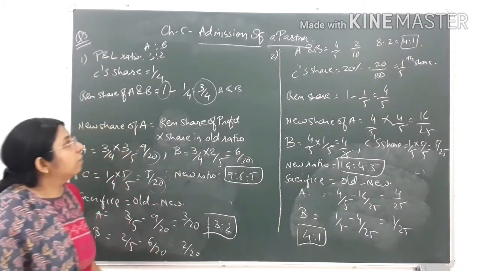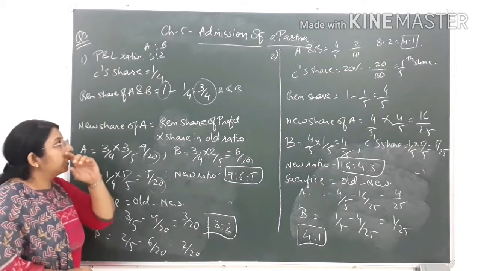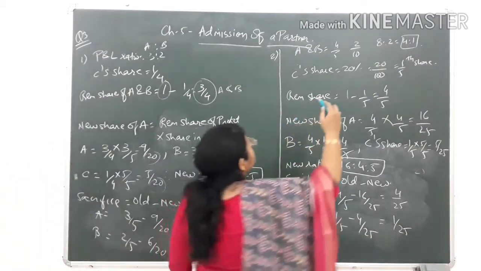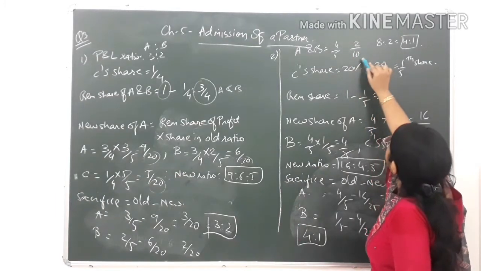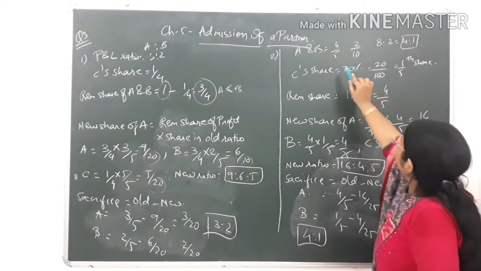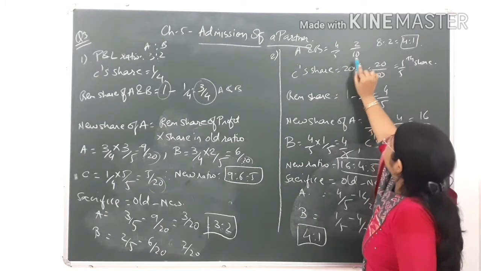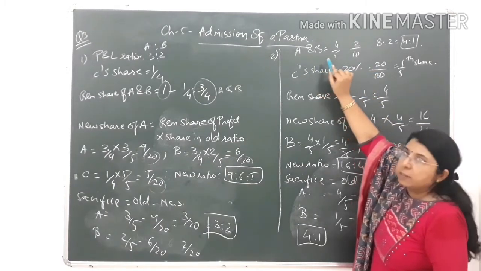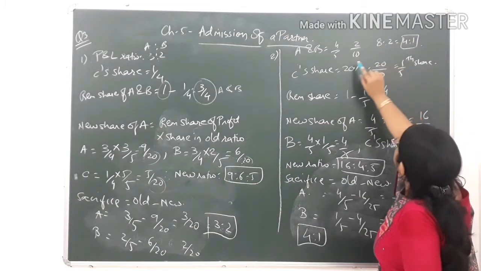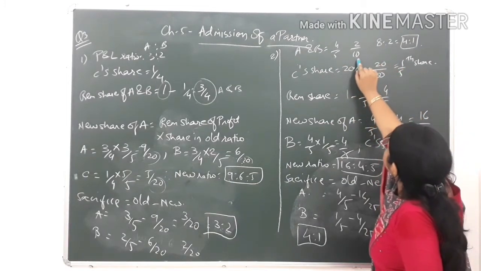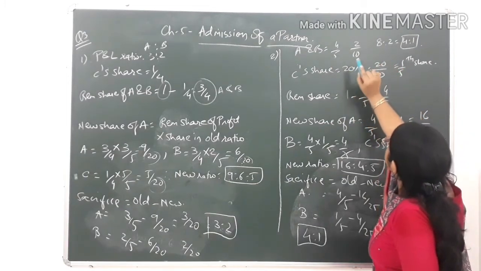So in the second sum, you can see that there are two partners. In that, the ratio has not been given; their share has been given, that is 4/5 share and 2/10. From this you have to find the old ratio of the existing partners, that is A and B. So how will the old ratio be found out? You will take the denominator same. Over here you will take the LCM, that is 10.